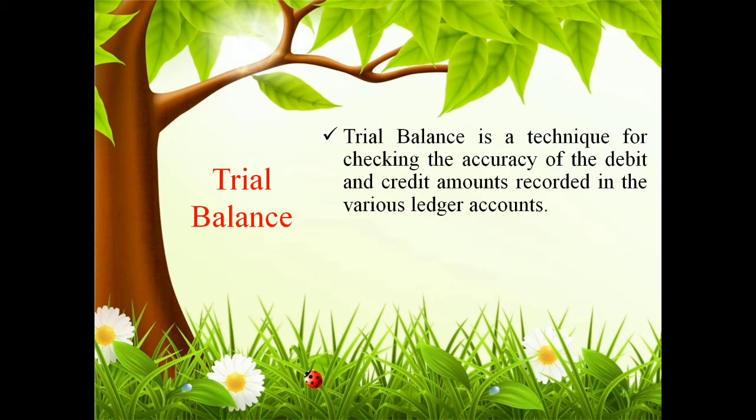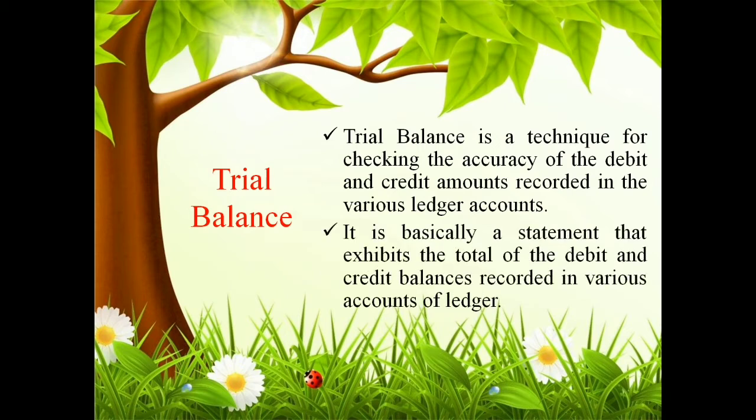You are preparing a statement that exhibits the total of debit and credit balances recorded in various ledgers. So you take the balancing figures from different heads in the ledger and prepare a summarized statement. That is called a trial balance.